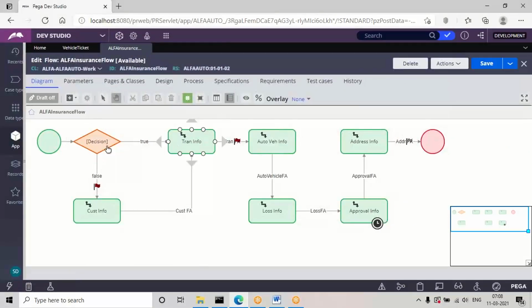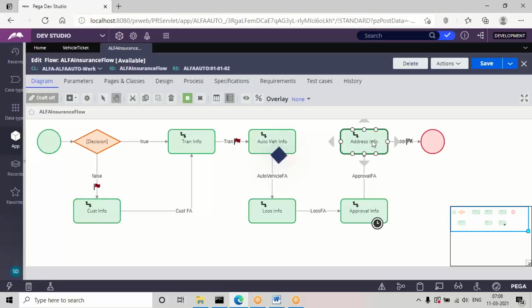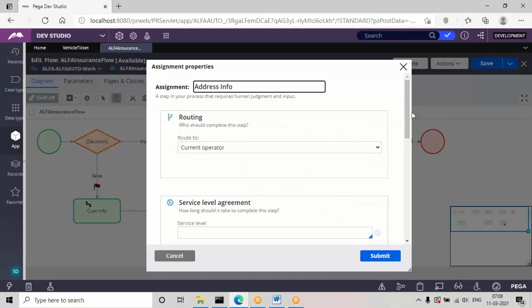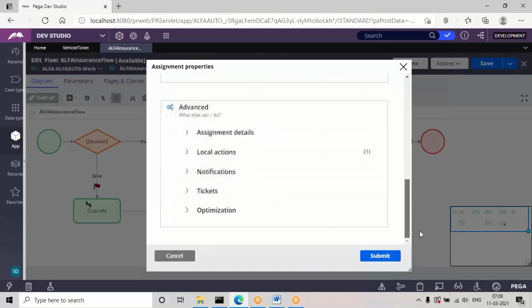So inside the flow, we have to call the ticket rule whatever we generated in two shapes. Here we are going to jump to the address assignment. So we need to open address assignment, double click on this and scroll down. Under advanced settings you'll have this tickets option, and for one assignment you can add multiple tickets also.